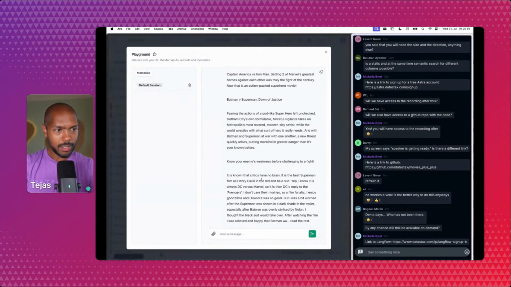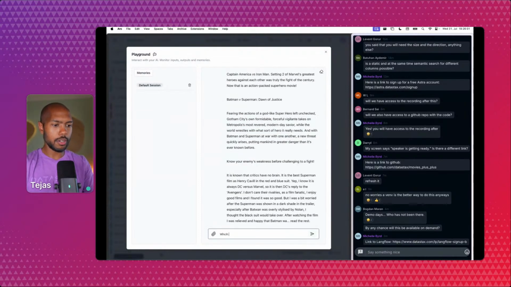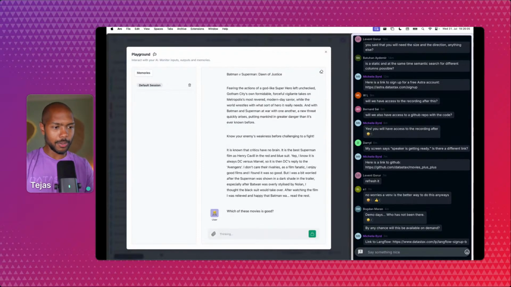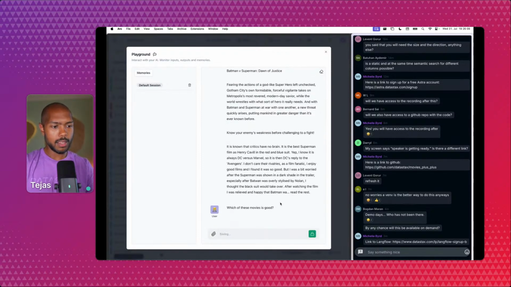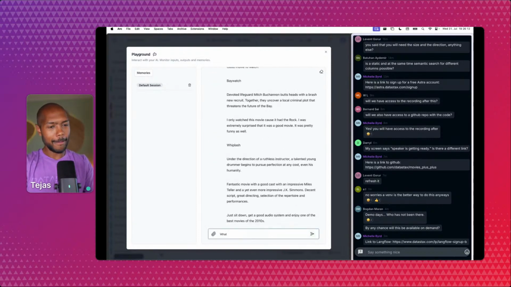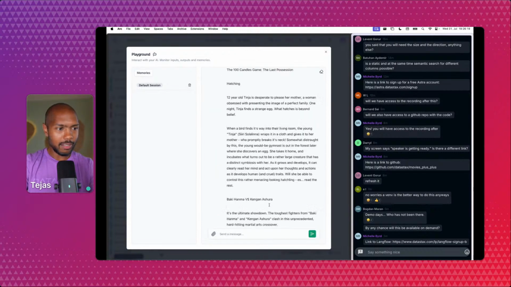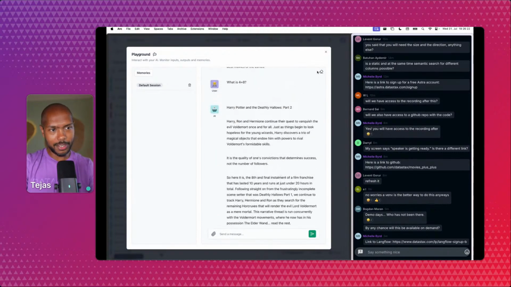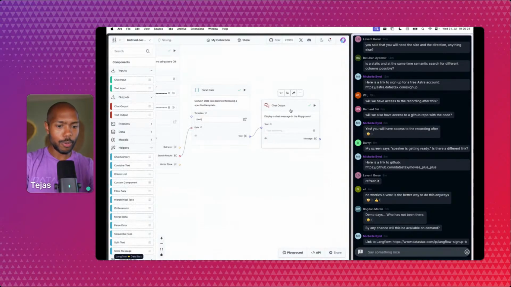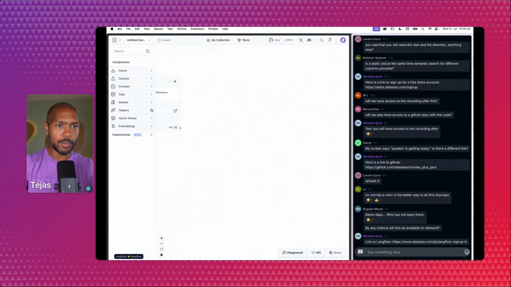How cool would it be if we put an LLM in front of this? Because I can't be like, which of these is good? It's just going to return me movies. It can't actually talk to me. You see that? It's just searching the database. What is 3 plus, I don't know, whatever. And most LLMs can do this basic math, but it can only return movies because this is just database search. Now, if we do RAG and put an LLM in front of this, then it gets interesting, and we build something closer to a superior experience.